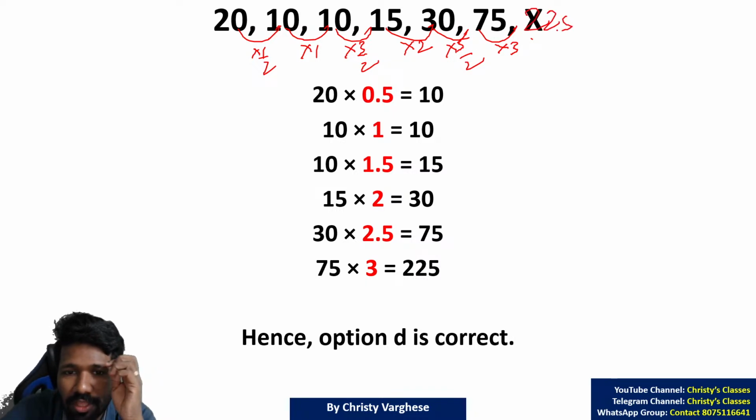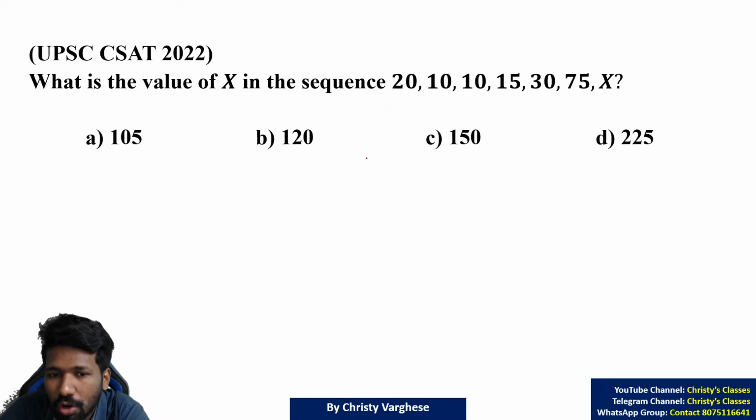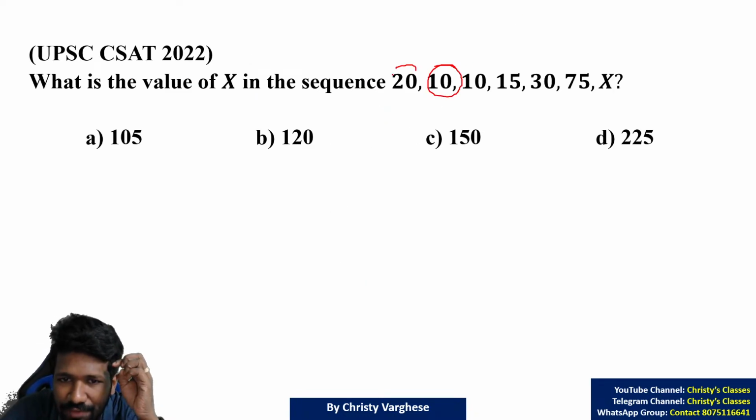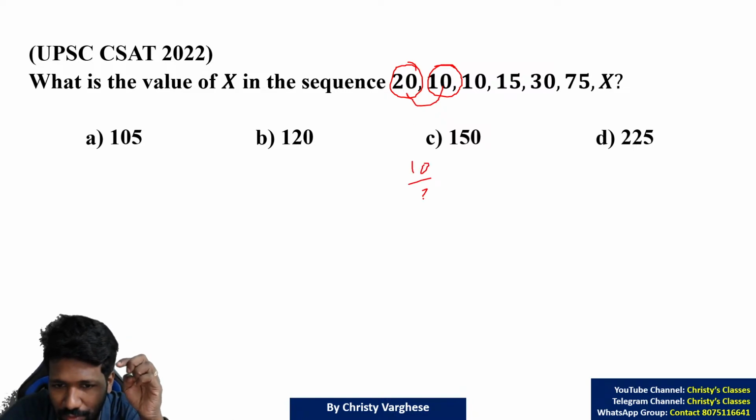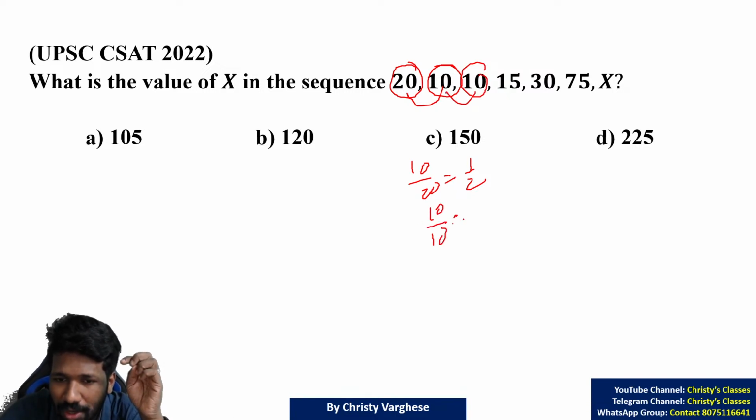Now many of you may be thinking how we identify it. You have to divide numbers and check. Geometric sequence also, if it is complicated, you can divide successive numbers and see whether there is a common ratio. 10 by 20 is 1 by 2. This is not a geometric sequence, as there is no common ratio, but the ratio follows a pattern. 10 by 10 is 1.